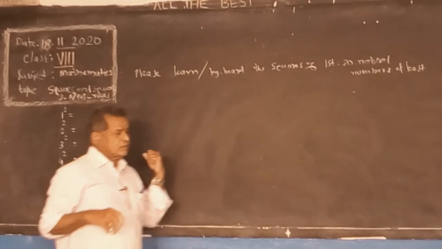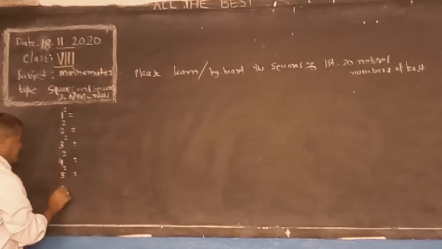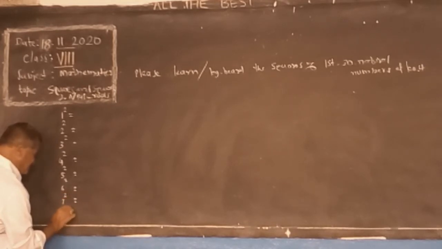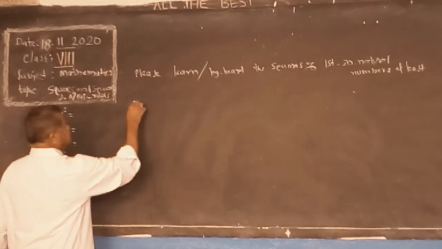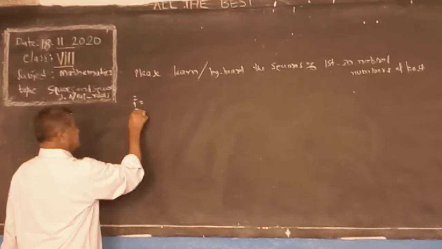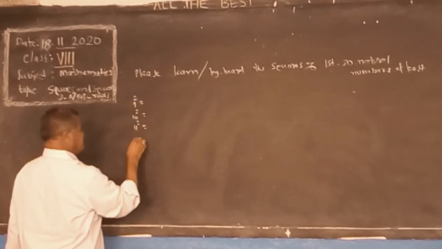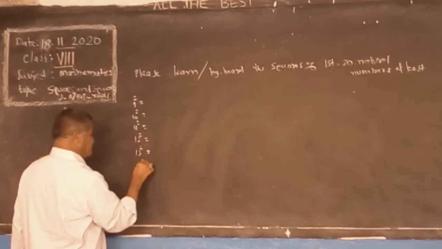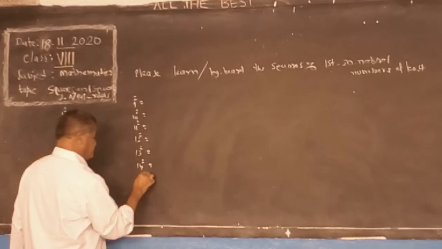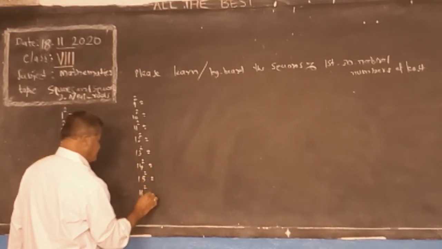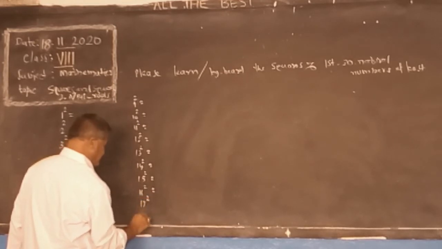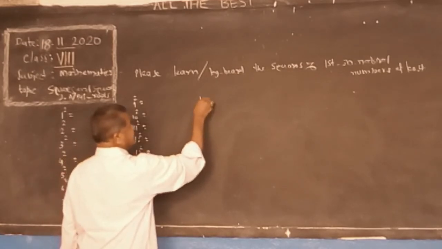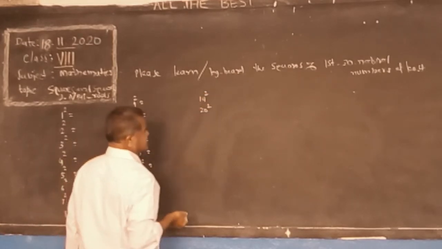Now I need not write all, you only write like this. 14 squared, 15 squared, 16 squared, 17 squared, 18 squared, 19 squared, 20 squared, like that.